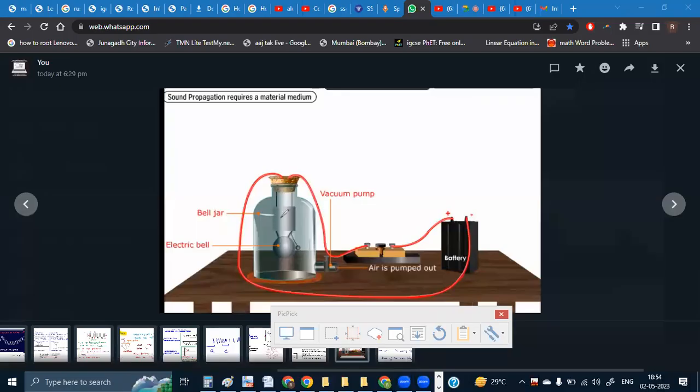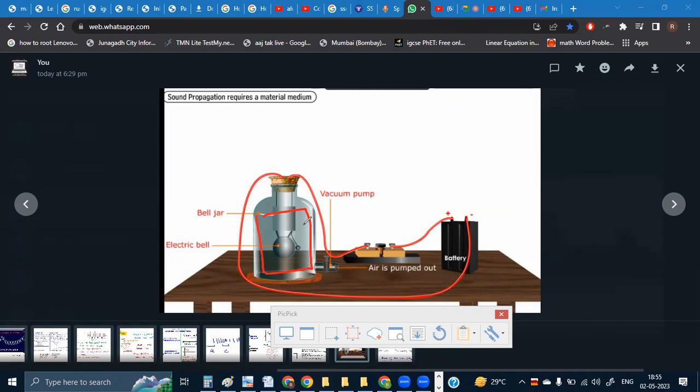If you look at this diagram, this bell jar, inside that, in the beginning, air particles are present at all these points. So at that time, sound will get transmitted through this air, and of course here glass is there, and outside also air is there. So in that case, the sound is going to get transmitted. But as soon as all the air particles from this inside part are gone, there is empty space, there is vacuum. So there will be no material medium inside this box that I have marked. If there is no material medium, sound cannot travel through that part.